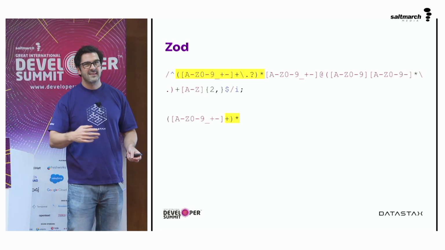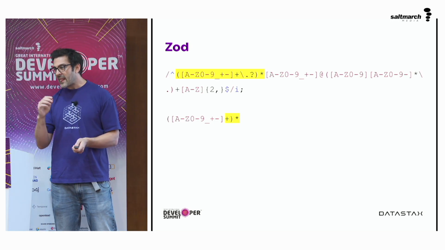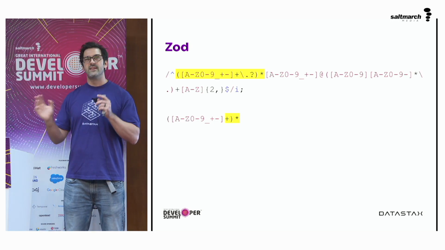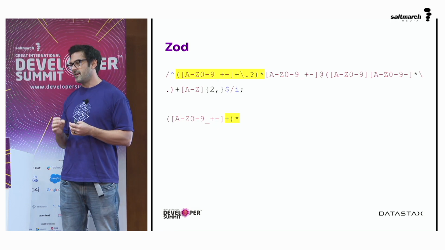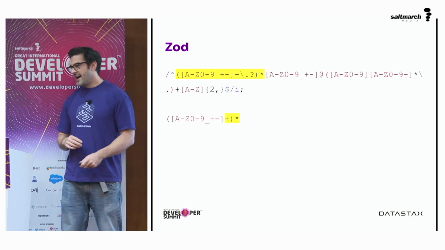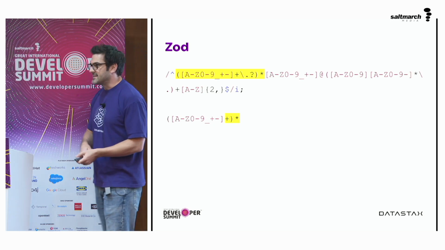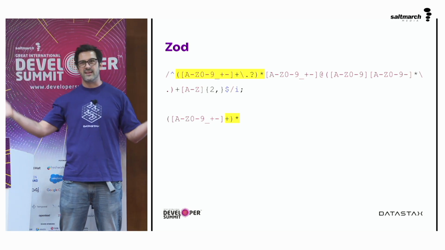And the problem is, as I pointed out in the Cloudflare one as well, that question mark, the 0 or 1 time for the dot, can actually be deemed as 0 times. And then we end up with this pattern where we have a group with a plus in it and then a star on the outside. And so that's saying this 1 or more times, the whole thing 0 or more times.